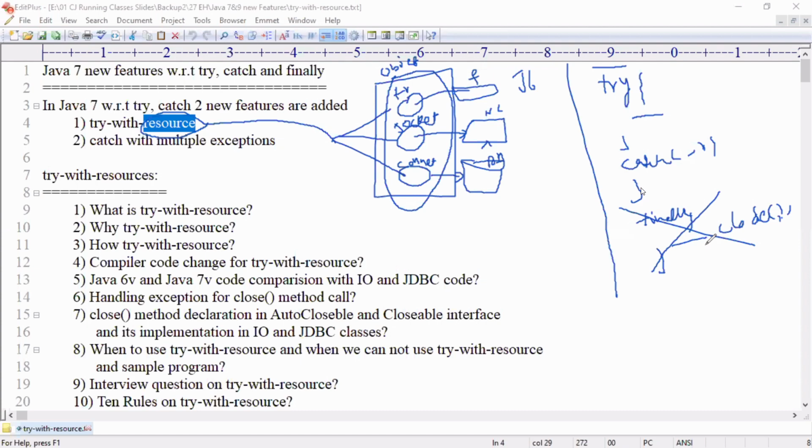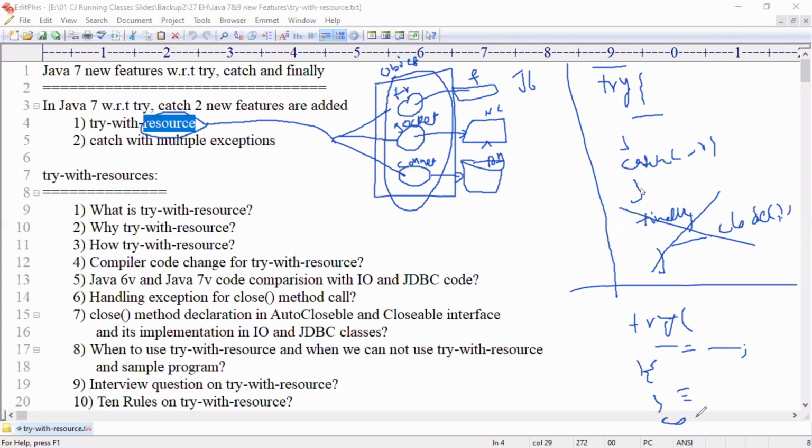Now, I should tell the compiler, I don't close those objects, you only close automatically. Further, the syntax is changed. Try. Earlier we had a block, now we are getting parentheses. In the parentheses, you declare the variable equal to the object you create. Then, in the try block, you write the logic, the same logic you were writing earlier.